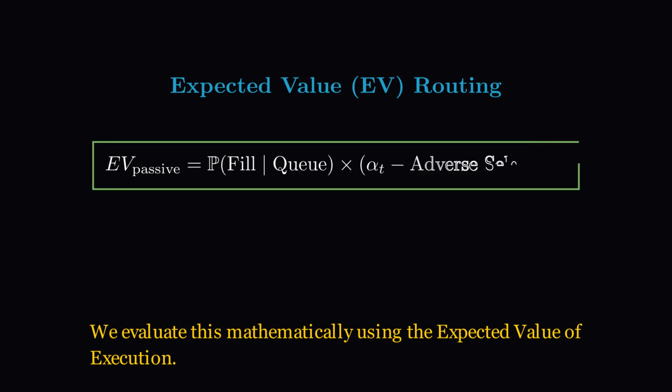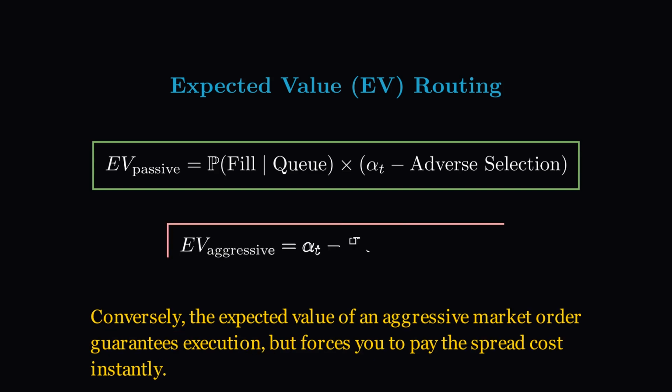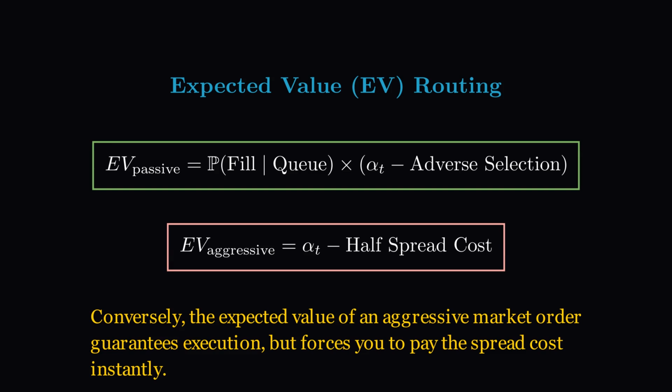We evaluate this mathematically using the expected value of execution. The expected value of a passive limit order relies heavily on the probability of getting filled before alpha decays. Conversely, the expected value of an aggressive market order guarantees execution, but forces you to pay the spread cost instantly.